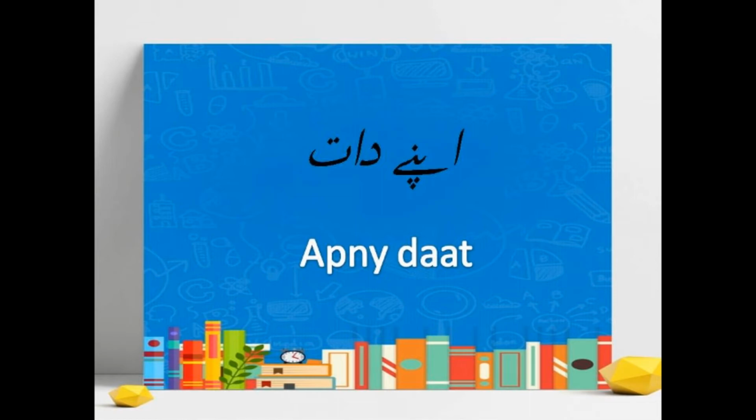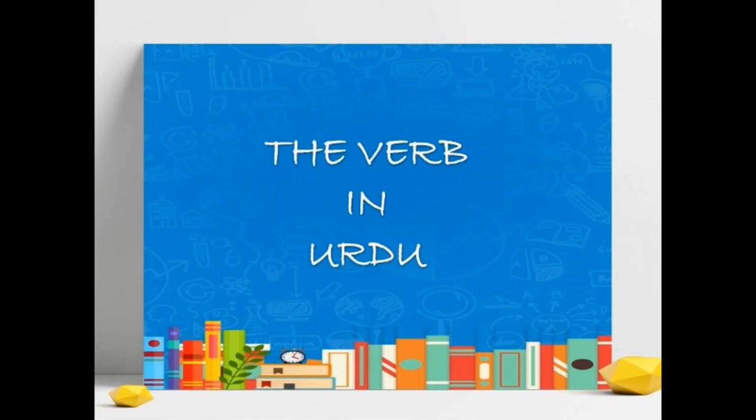Now comes the tricky part, which is the verb in Urdu. In English, the verb tells what work a person is doing in the sentence, but it does not tell the gender of the person, whether male or female. But in Urdu, the verb also tells the gender. It also specifies which person is doing it, whether the person is female or male.